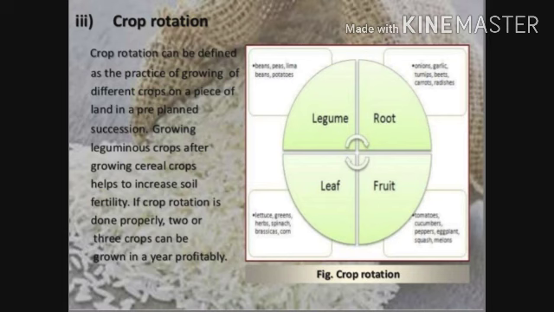If crop rotation is done properly, two or three crops can be grown in a year profitably. In the given image you can see legumes, then roots, fruit, leaves. These are the different crops which we can use.